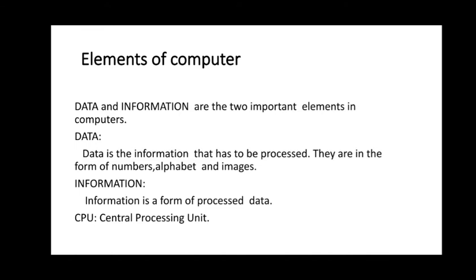So how are we giving data to the computer? In the form of numbers, alphabets, and images. Okay, so next one, information. Information is a form of processed data. So data is the information that has to be processed, and information is a form of processed data. Okay, so what is the CPU? CPU is known as the central processing unit. It is also known as the heart of the computer.